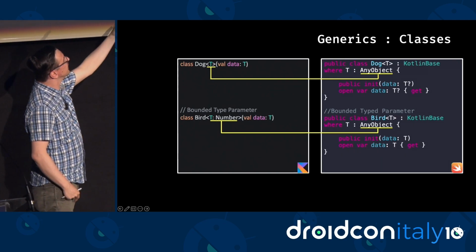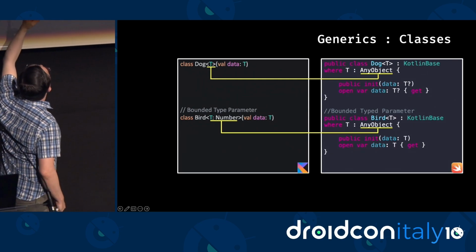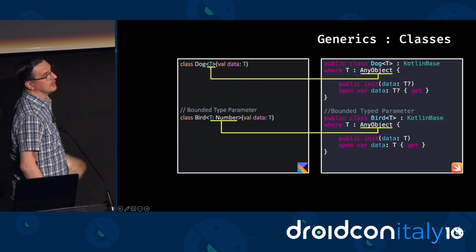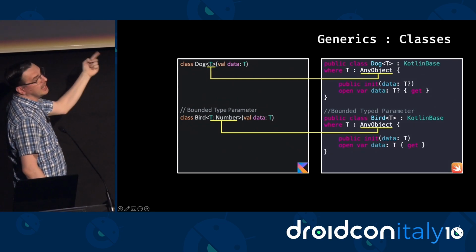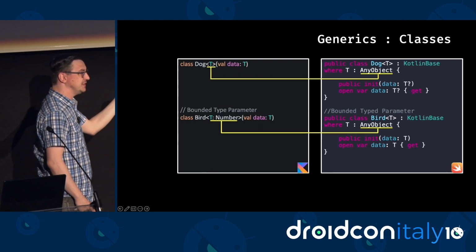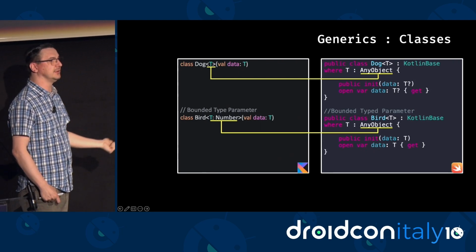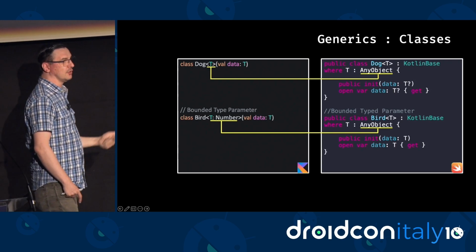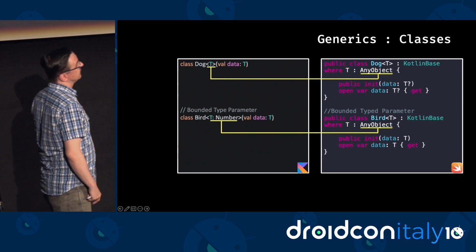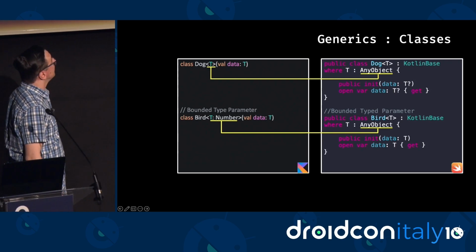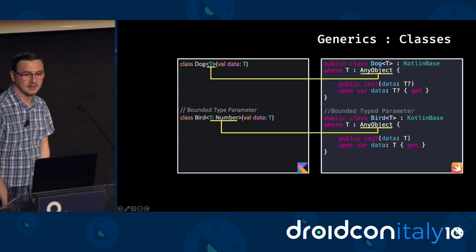It's still bound to AnyObject, like our simple generic class Dog. AnyObject, for those who don't know Swift, is just a pointer to an object, the same way that Any is a pointer to an object in Kotlin, or Object is a pointer to an object in Java. So bounds are not respected.